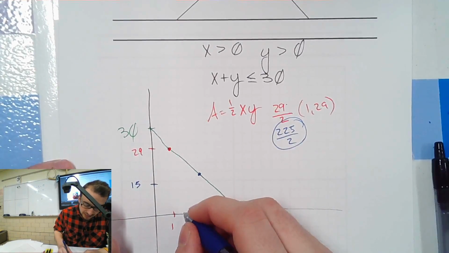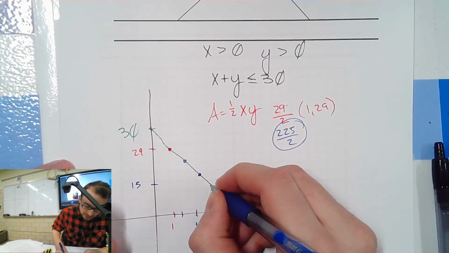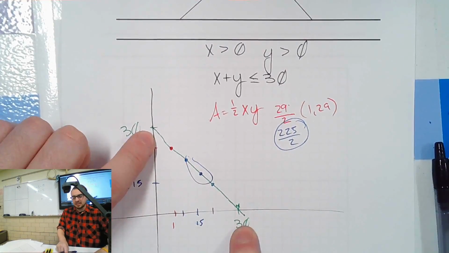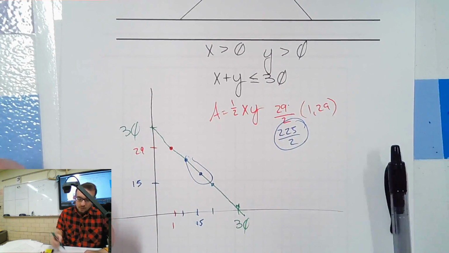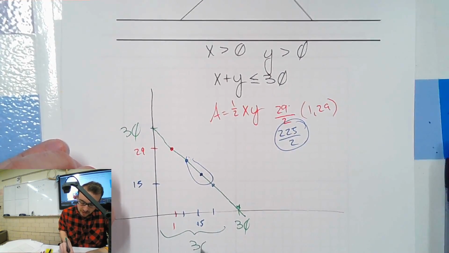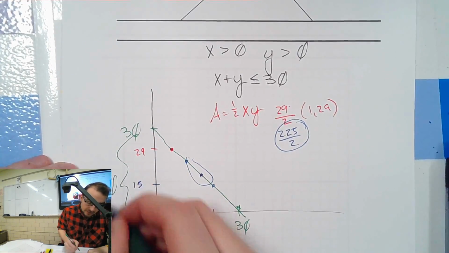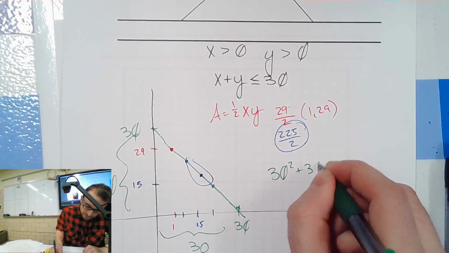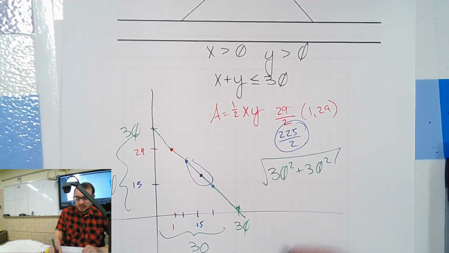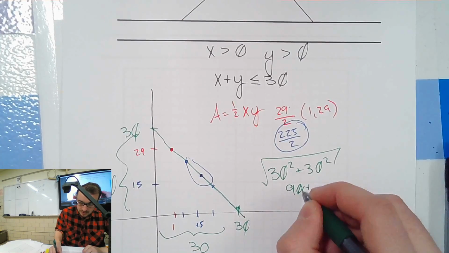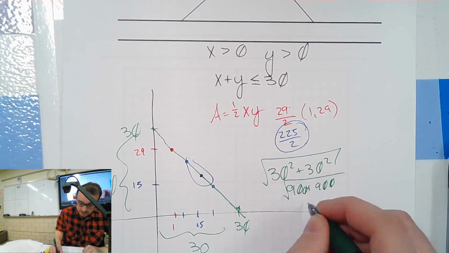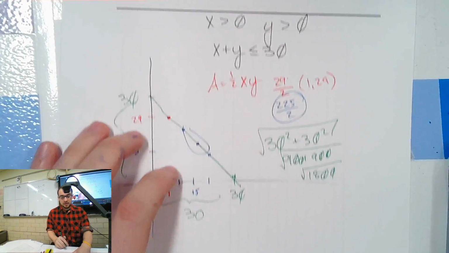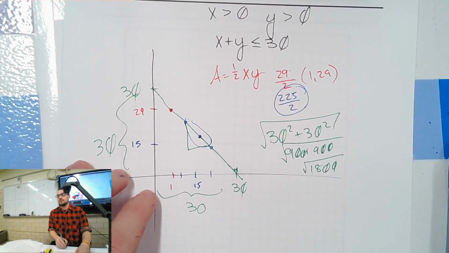But what you need to do is find some points on either side of it and make sure this right here is half the length of this. How long is the green line? Well, it's going to be Pythagorean. 30 here, 30 there. It's going to be 900 plus 900 rooted. So 1800 rooted. Is this section smaller than 1800? Well, then do Pythagorean to figure it out.